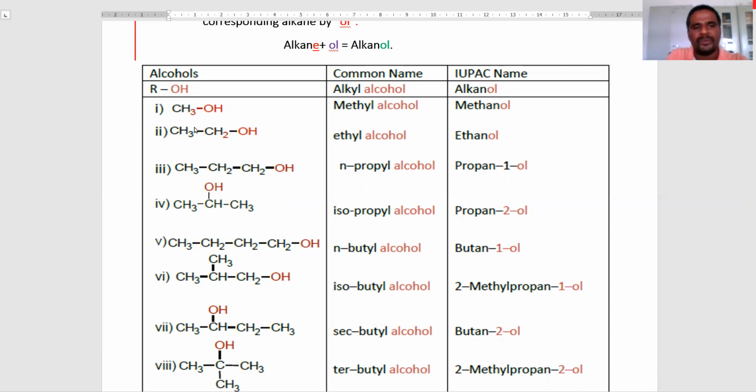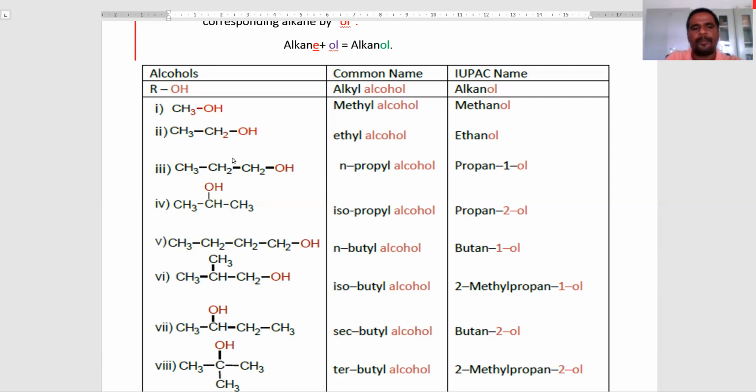Next, another structure is CH3CH2OH. The common name is ethyl alcohol. Why do we call it ethyl? Here there are two carbons, it means ethyl. Ethyl alcohol. The IUPAC name is ethanol. It is also called methyl carbinol.